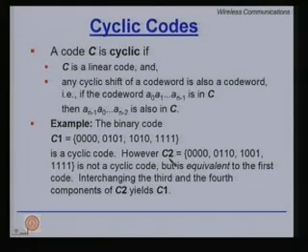Now, let us look at a small example here, C2, which is 0000, 0110, 1001 and 1111. It is not a cyclic code, because if you shift 0110 you will get 0011, which is not already present in the set of codewords. However, C2 is equivalent to the first code, right? Because all the distance properties are similar, but one is a valid cyclic code, the other one is not.